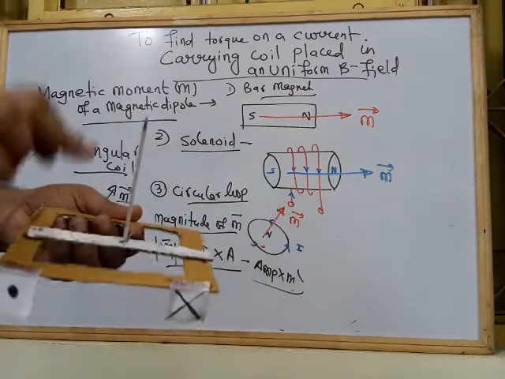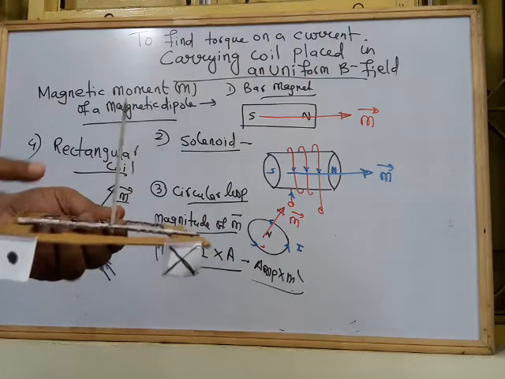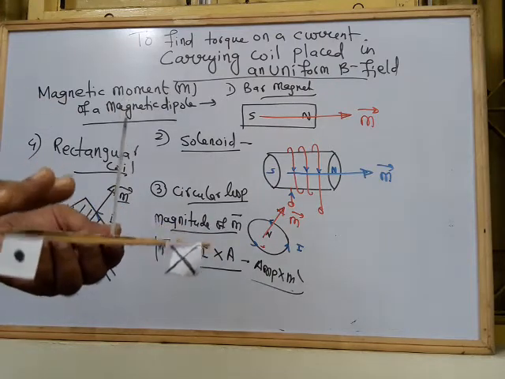You see the magnetic moment is perpendicular to the plane of the coil.